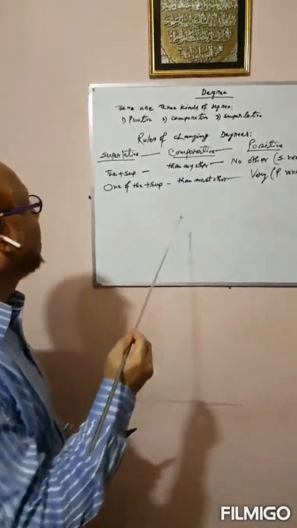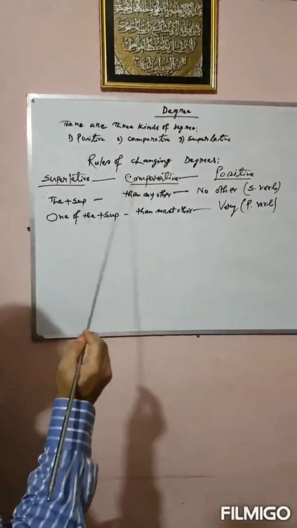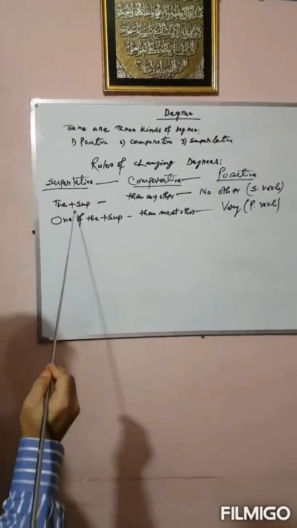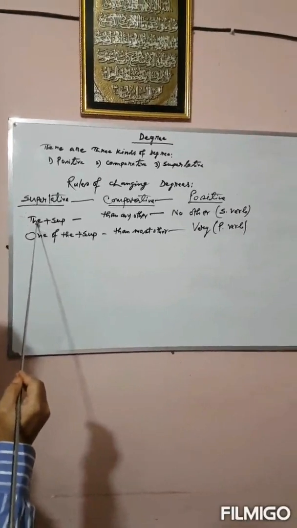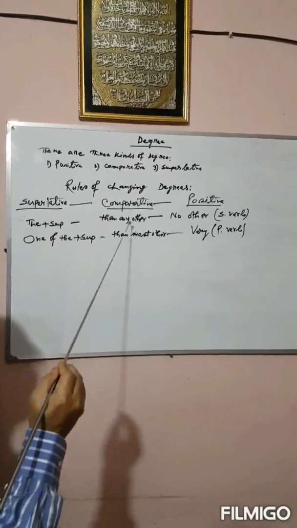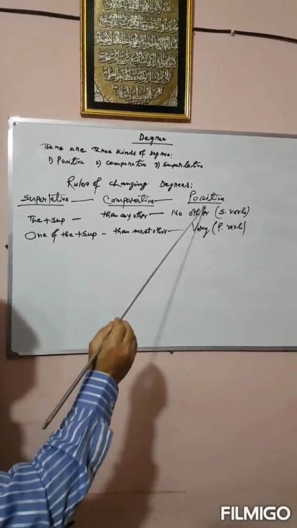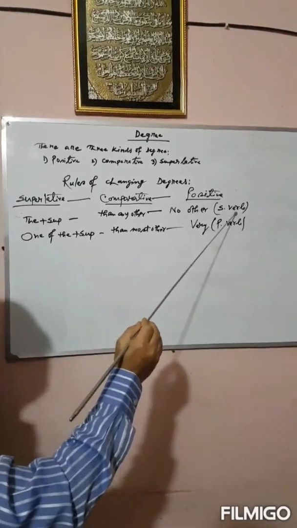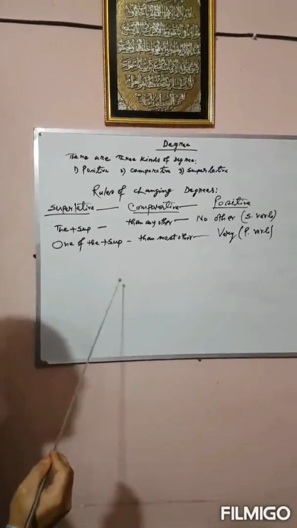Now, let me discuss the rules of changing degrees. Superlative, comparative, positive. If the superlative form is formed with the, then the comparative form of this superlative will be than any other, and positive will be no other with a singular auxiliary verb. That is, there are two kinds of superlative degree.